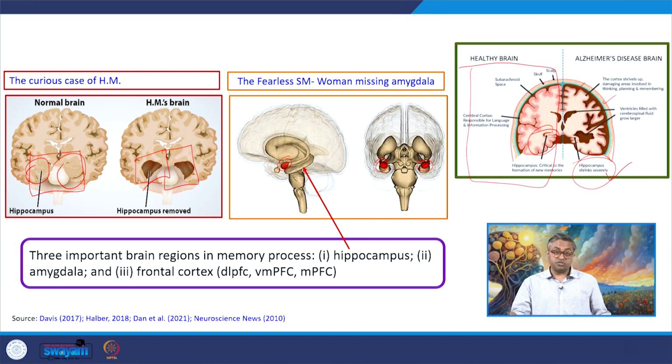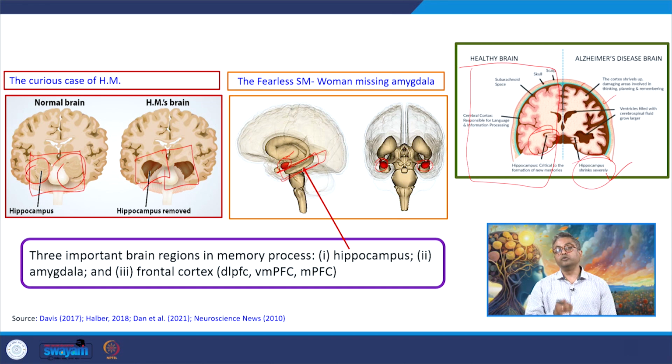Okay. So what we see is why the amygdala could be an important part. We could see that it is just sitting on top of the hippocampus, which is our site for the storage of memory. So the three important brain regions which a memory researcher has to always remember: first is the hippocampus, second is the amygdala, and third is the frontal cortex. And in the frontal cortex, the dorsolateral prefrontal cortex behaves differently from the ventromedial prefrontal cortex and medial prefrontal cortex.